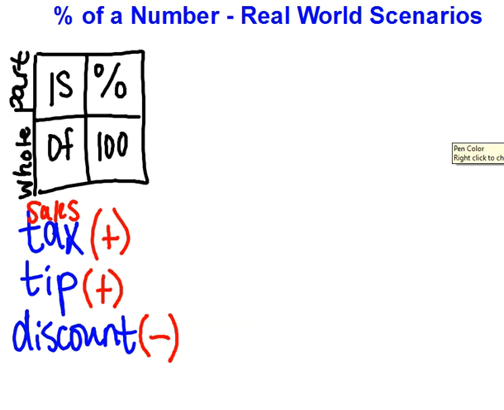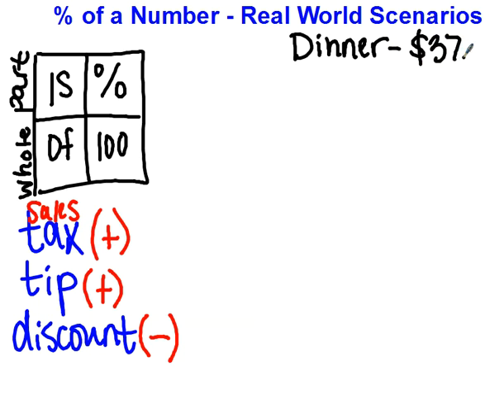world scenario. So let's say we go to dinner, and let's say that dinner, when we add everything up, our subtotal, which just means our total, before taxes, before tip, anything else, is $37.50. So maybe we got a meal and some sweet tea and a few things like that. So the very first thing that they're going to do is they're going to actually calculate the sales tax for us. So when we decide $37.50, we want to know how much tax we're going to pay on this dinner.